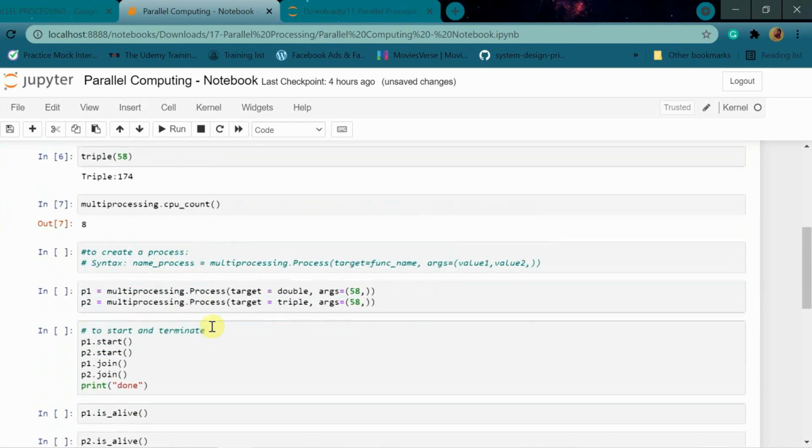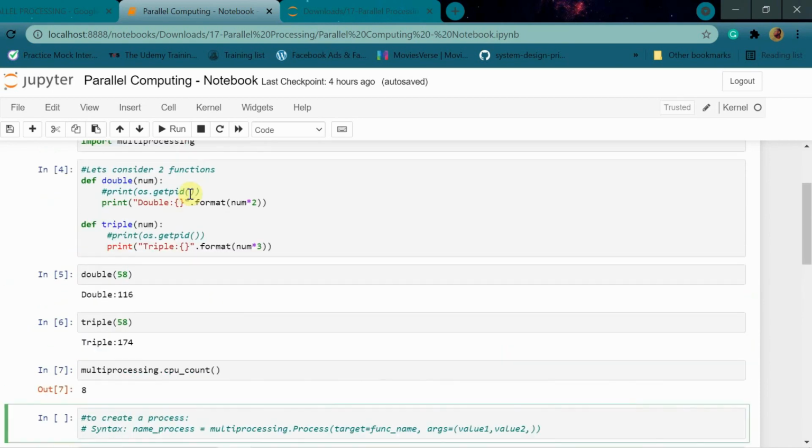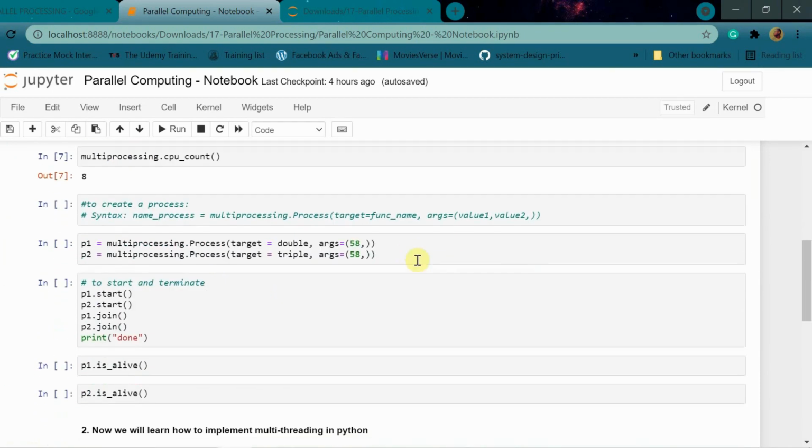Okay, so there is a function known as multiprocessing dot Process. Remember I taught you in modules and packages, module name dot class name, and then creating an instance over here. So I think this is the constructor, and the values are passed in the constructor, because remember we used to create instances like this. So the syntax is multiprocessing dot Process, target is equal to function name. You have to write target is equal to function name. Our function names here are double and triple. So target would be the function name, which would be double or triple, and args.